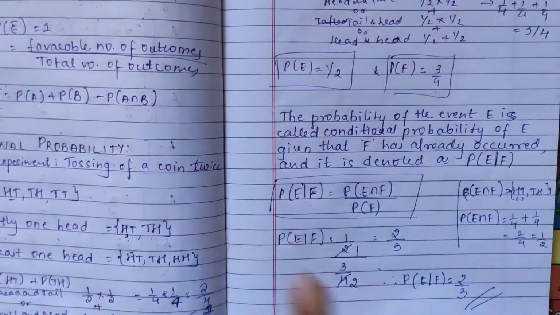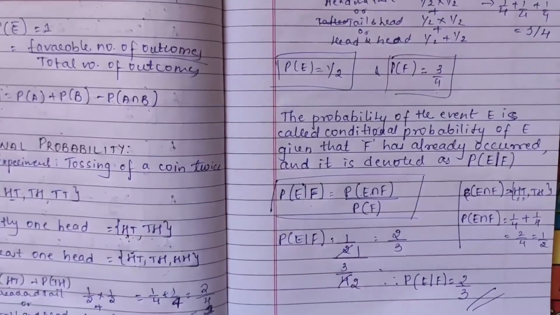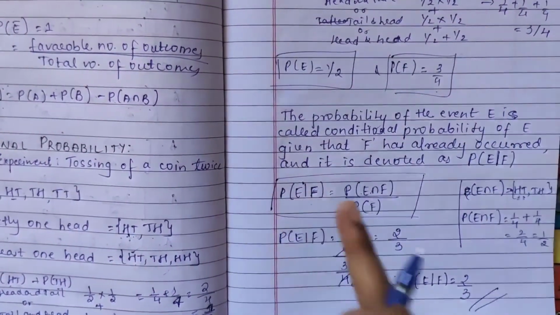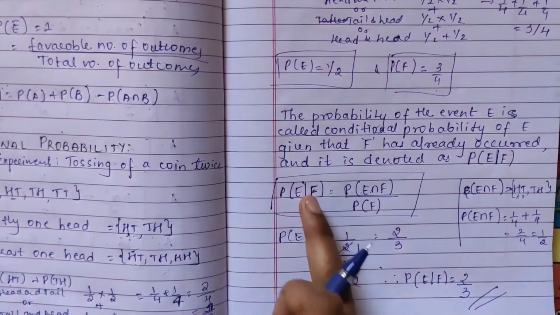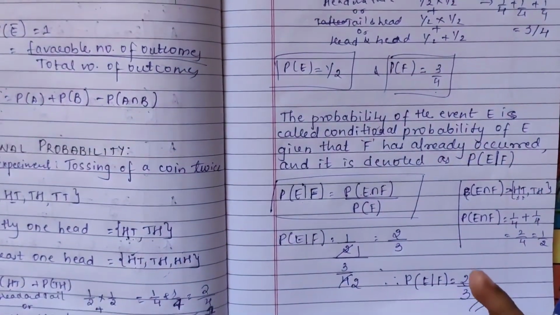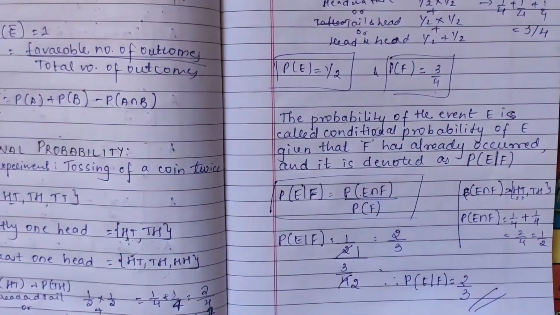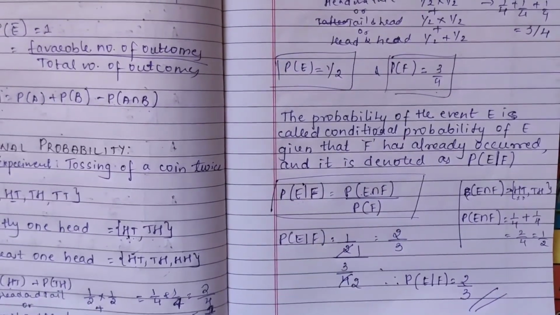I just explained what conditional probability is. Conditional probability means finding the probability of event E given that F has already occurred. So this is the formula; you can use it and find the answer. Okay, we'll see the definition and then the properties.